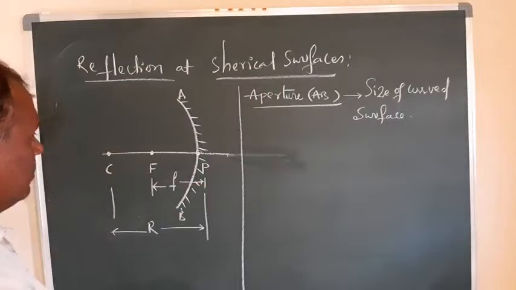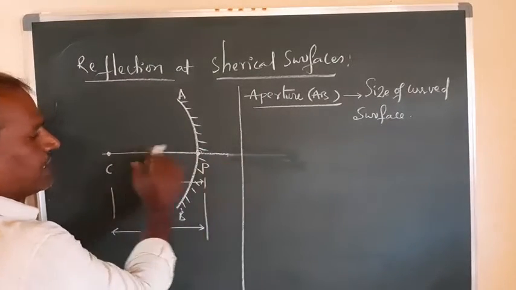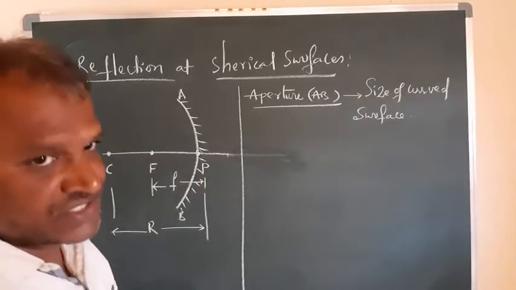And here this one is called C, F, P. This straight line is called the principal axis. What is that?